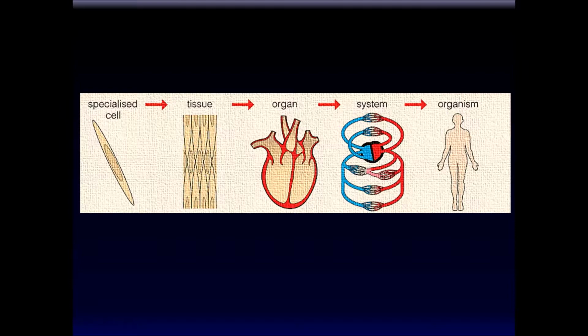And the heart is only one part of a bigger system, the cardiovascular system, along with many other systems, such as the pulmonary system, the nervous system, and the gastrointestinal system. When all of these systems are combined together, they make up an organism. So the structure of a living thing can be analyzed at a cellular level, then a tissue level, then an organ level, then an organ system level, and an organism level.